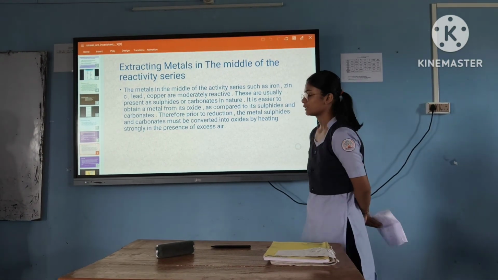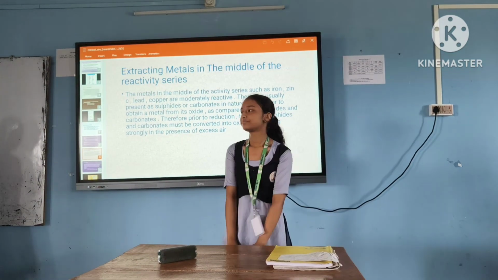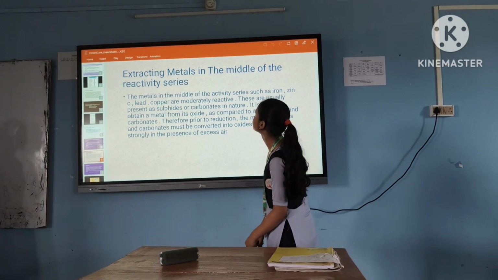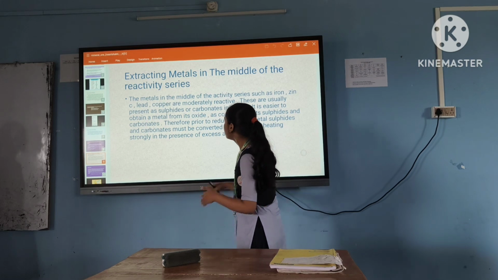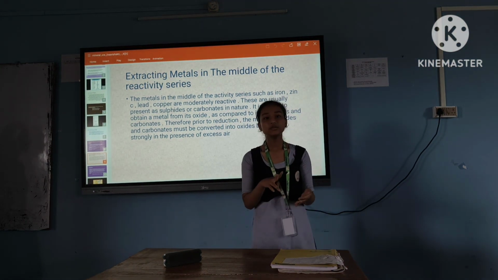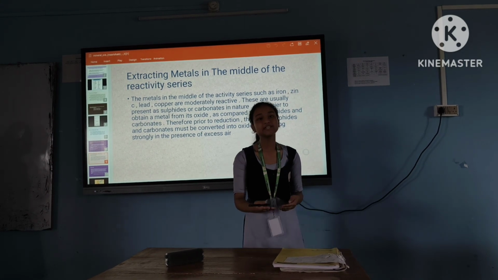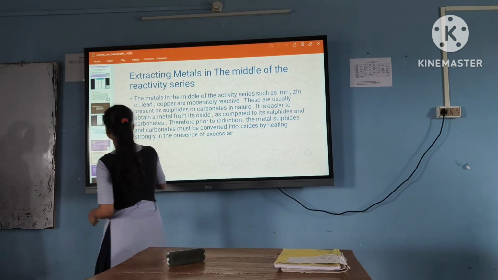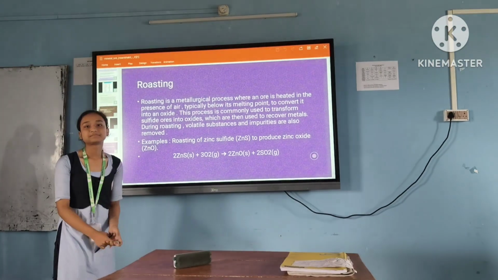Now, for a detailed explanation, I call to light Kasturi and Artika. As our previous speaker, Sabnam Nihar, has just told about the topic of extracting metals in the middle of the reactivity series, here we will find two processes, namely roasting and calcination. I am going to explain the roasting part and the further part will be explained by Artika. So let us see what's there. So, roasting, what is it?